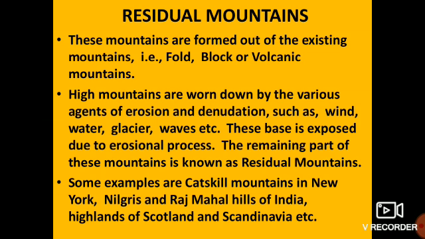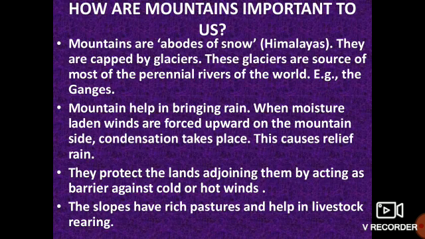So what is basically denudation? It is the process of wearing away of the earth's surface. When the earth's surface is worn away with the help of water, ice or wind, generally erosion, it helps in reduction of the elevation. Height reduces. So that is your residual mountain. The base is exposed due to the erosional process and the remaining part is known as residual mountain. Examples are Catskill Mountain in New York, Nilgiris, Rajmahal Hills of India, Highlands of Scotland and Scandinavia, etc. These are the residual mountains.